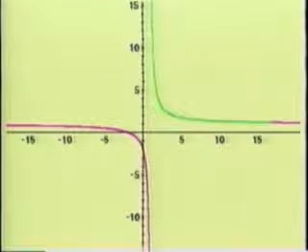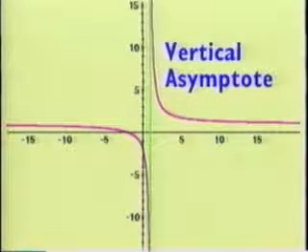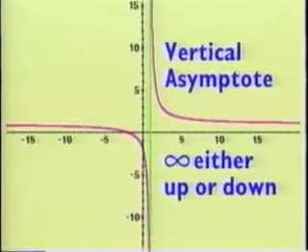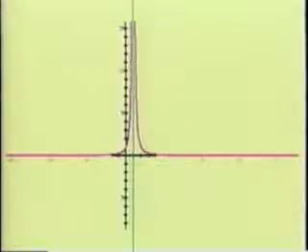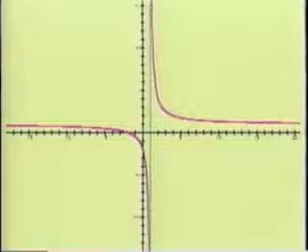There are two parts to illustrate the second kind of break in the graph of a rational function. For this kind of break, the two parts of the graph will sidle up beside the vertical line, called the vertical asymptote. Each part of the graph will stay on its own side of the line and will never actually touch the line, but will either extend infinitely up or infinitely down. Other graphs with vertical asymptotes may both turn up, both turn down, or one part can go each way, as with the first example. Asymptotes come in different flavors.